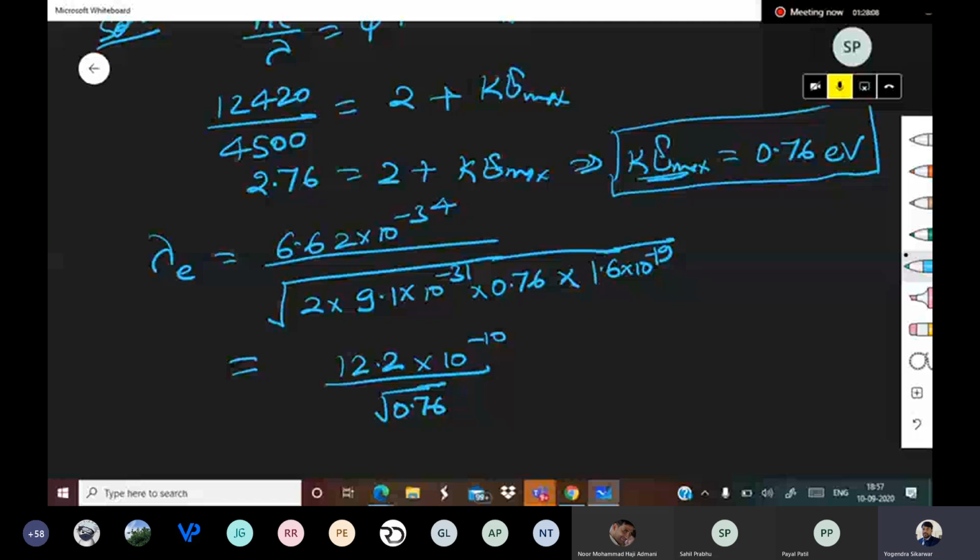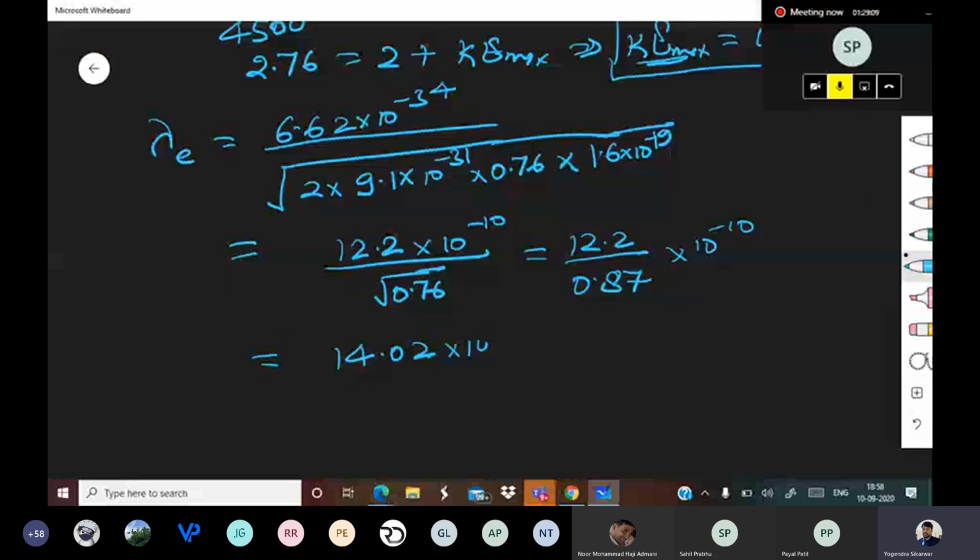So 12.2 divided by 0.87 comes out to be 14.02 into 10 to the power minus 10 meters.